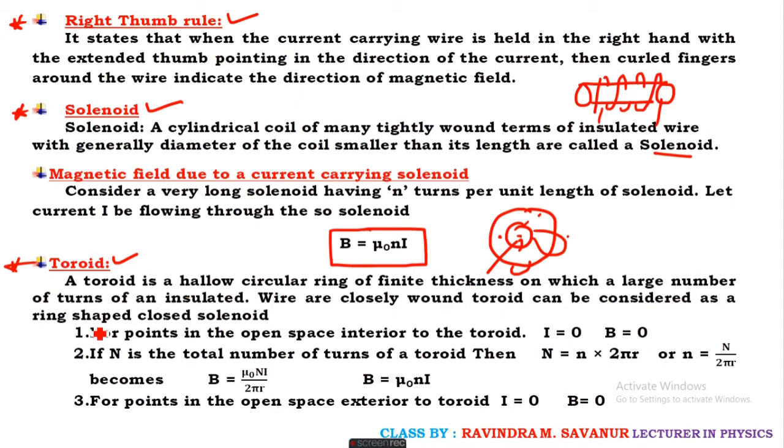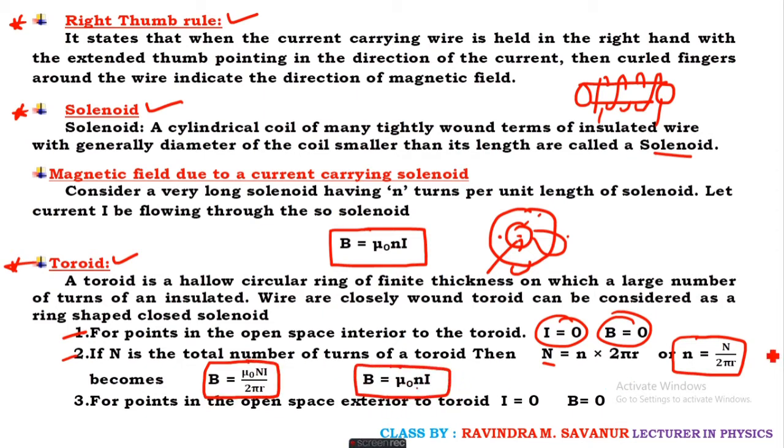For points in the open space interior of the toroid, I equals 0 and the magnetic field is 0. If N is the total number of turns of the toroid, then small n equals capital N upon 2 pi r, and the expression is B equals mu naught N I upon 2 pi r, or B equals mu naught n I, where n is capital N upon 2 pi r.